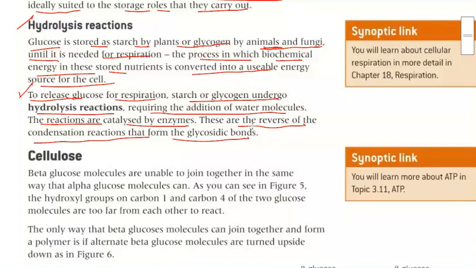Whenever glycosidic bonds are formed, two molecules are joining together, and hence there is a loss of water. Whatever water was lost, we need to give it back so that it will break easily, which is the hydrolysis reaction. Got it clear?